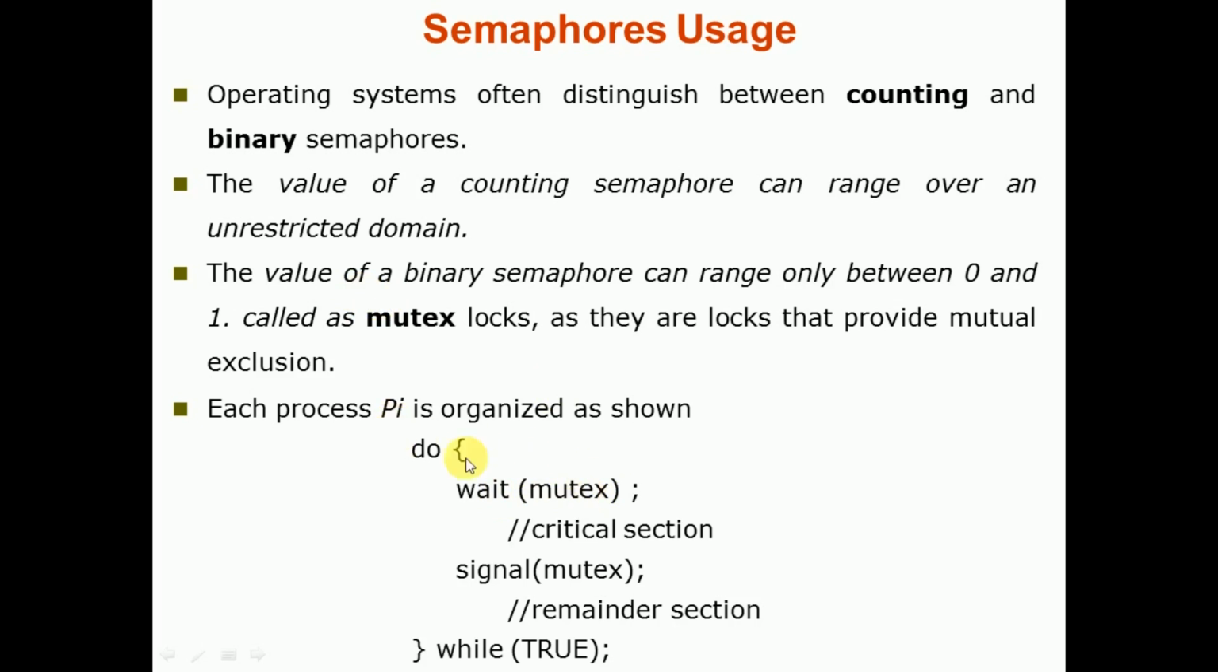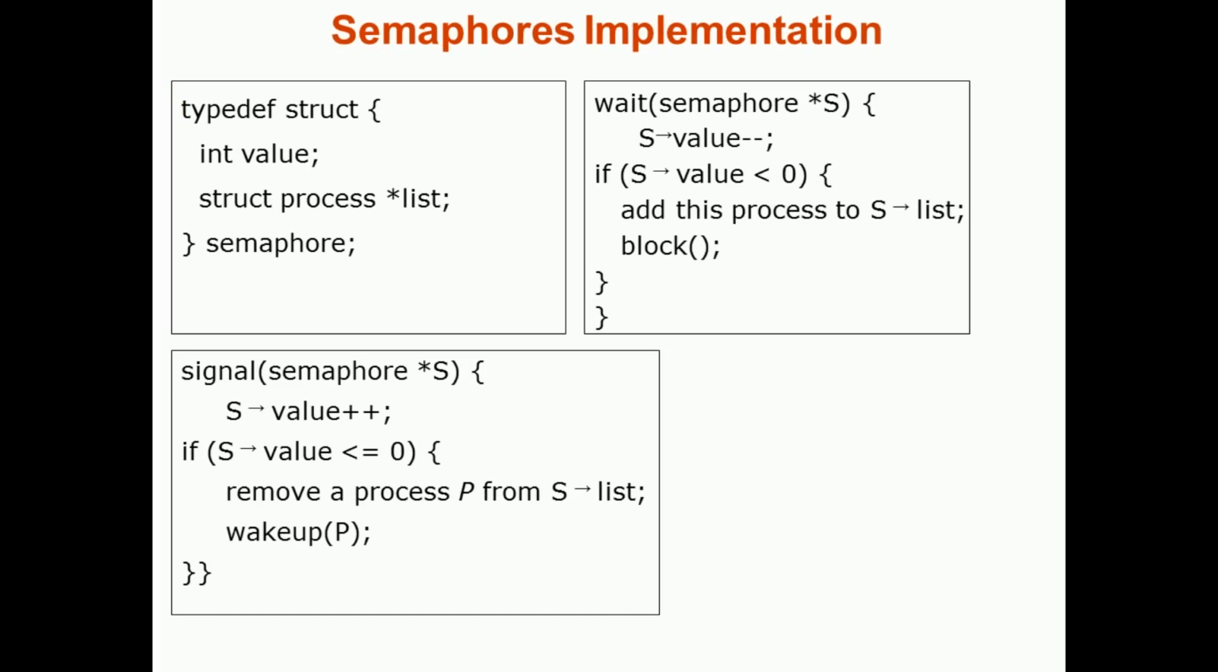Whenever this process Pi gets permission to enter its critical section, it will execute the code in its critical section. Once it completes the execution, it should inform the other processes and the system that it has completed. For that it will call signal of mutex to notify that I have completed my side and the rest can continue. After that, the process continues its remainder section execution. In this way, the process Pi can be organized using wait and signal to use the semaphores.